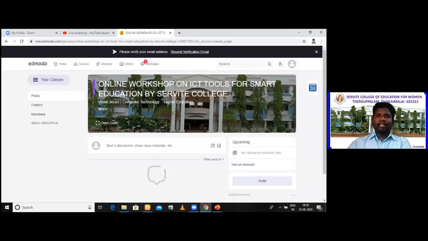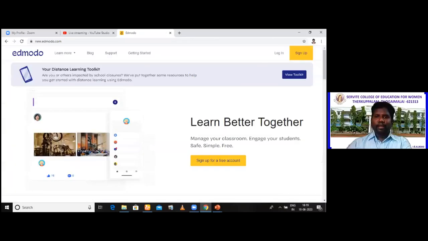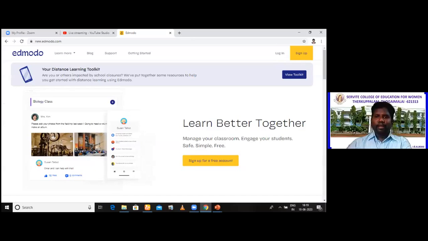Still the plus symbol doesn't appear because of some technical issue. My dear friends, once again I shall tell you there is a plus symbol supposed to be there. If you do not find the plus symbol, as I told you earlier, please log out and log in. See, since we are connected with Zoom, sometimes this problem occurs. I'm just logging in again.